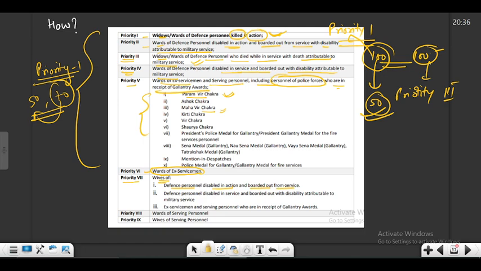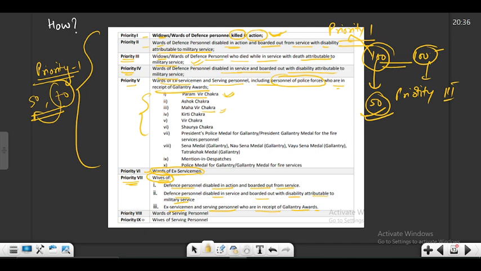boarded out of service, or the second one under this is defense personnel disabled in service and boarded out with disability attributable to military service. And then we have ex-servicemen and serving personnel who are in receipt of gallantry awards. Okay, so priority 7 is basically for the wives of the defense personnel.